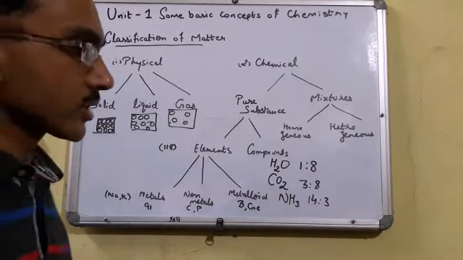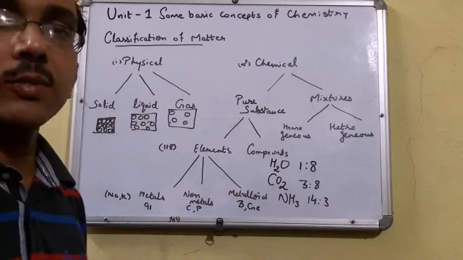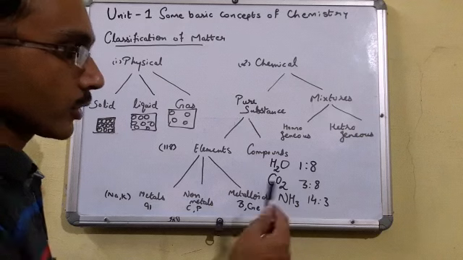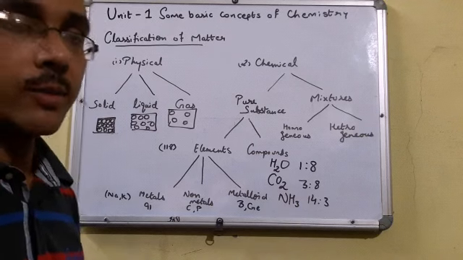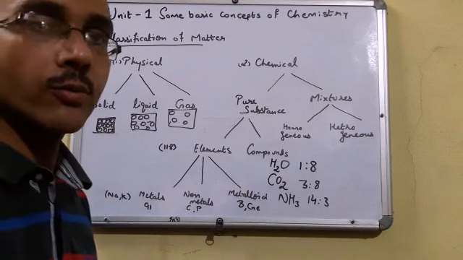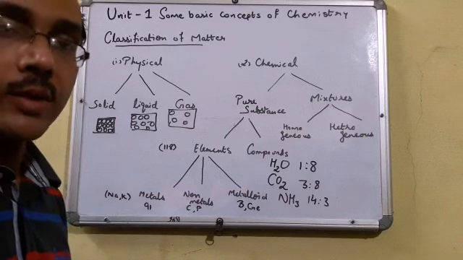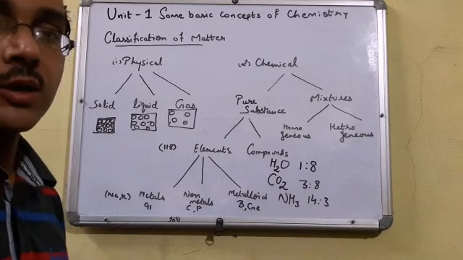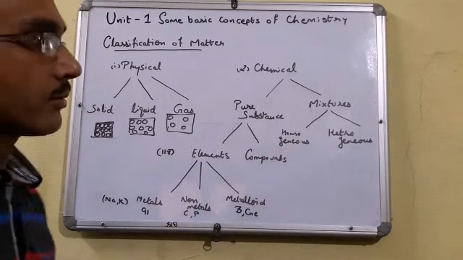In case of carbon dioxide, carbon and oxygen always combine in the ratio 3:8 by mass to form carbon dioxide. In case of ammonia, nitrogen and hydrogen always combine in 14:3 by mass to form ammonia. In that case, compounds are a kind of pure substance and they are always formed when two or more than two elements chemically combine together in a definite ratio. Understood? Now, come on this side, mixtures.